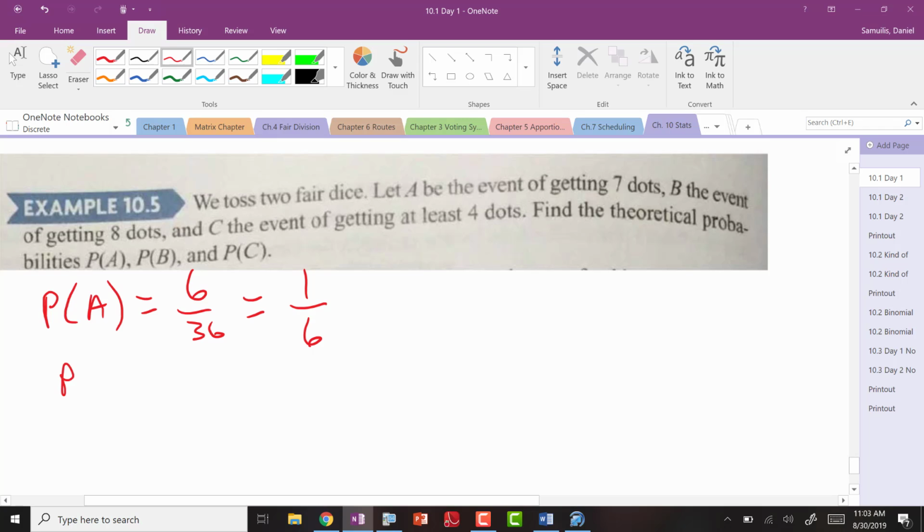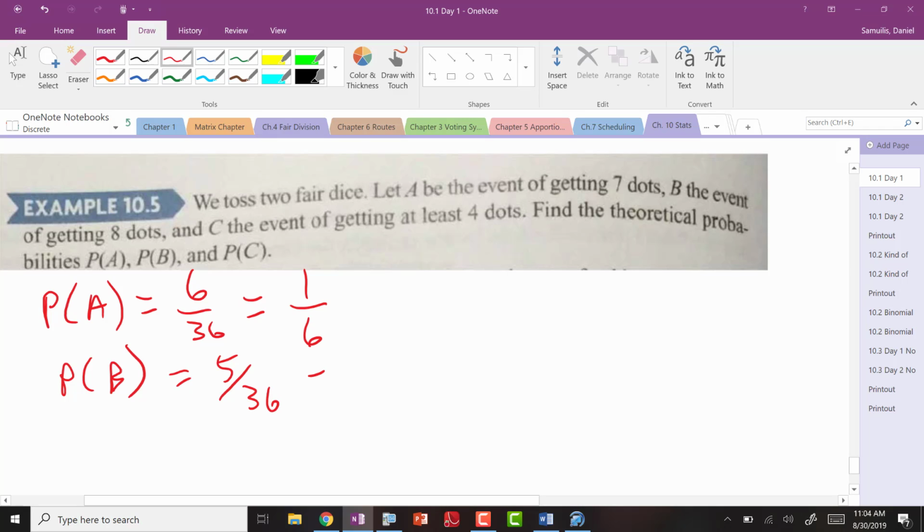8 dots. Now that gets a little bit harder, but it's not too bad. How many times do you see a sum of 8? Go ahead, someone say it out loud. 5. It's another diagonal, a little shorter and a little smaller than the other one. That doesn't reduce. We could turn that into a percentage, and that would be fine.